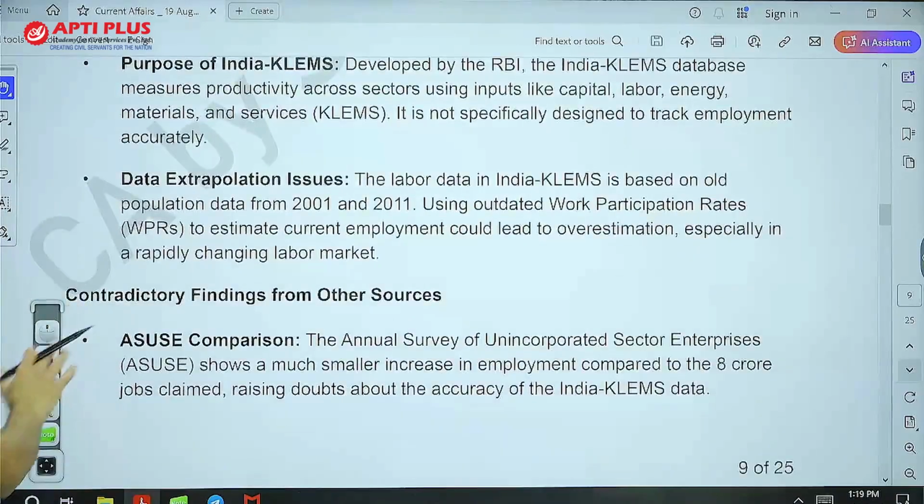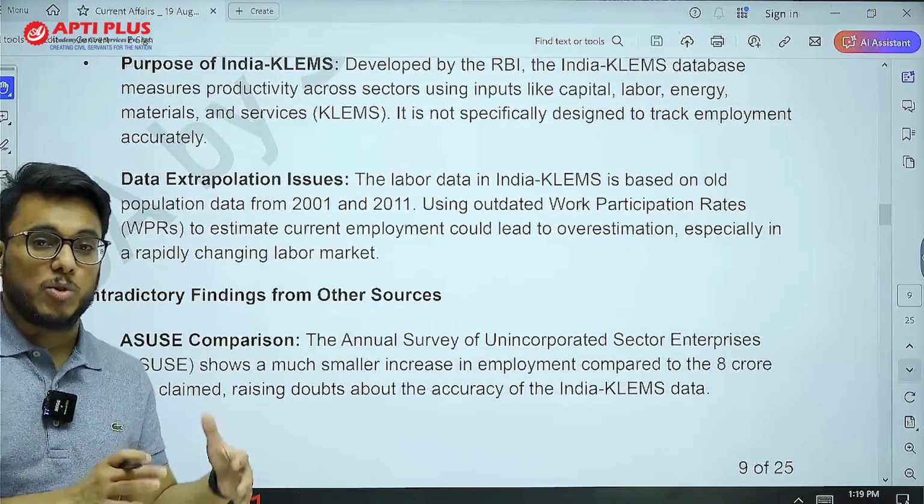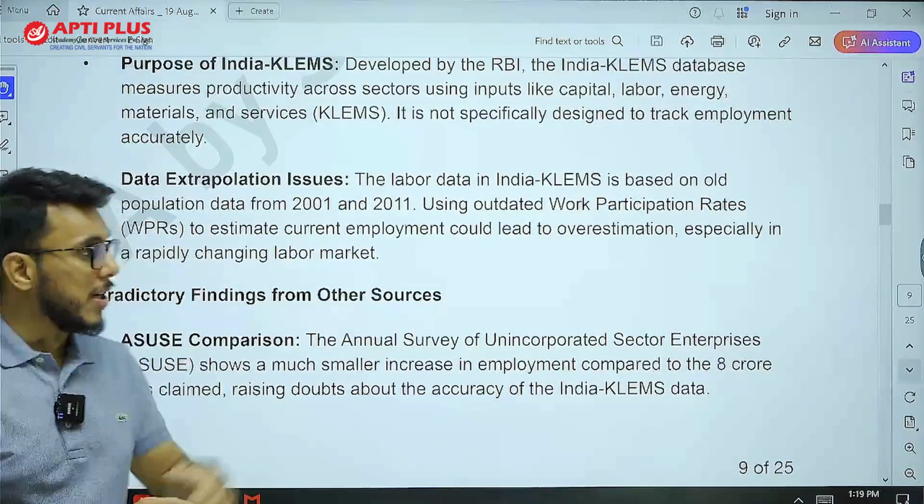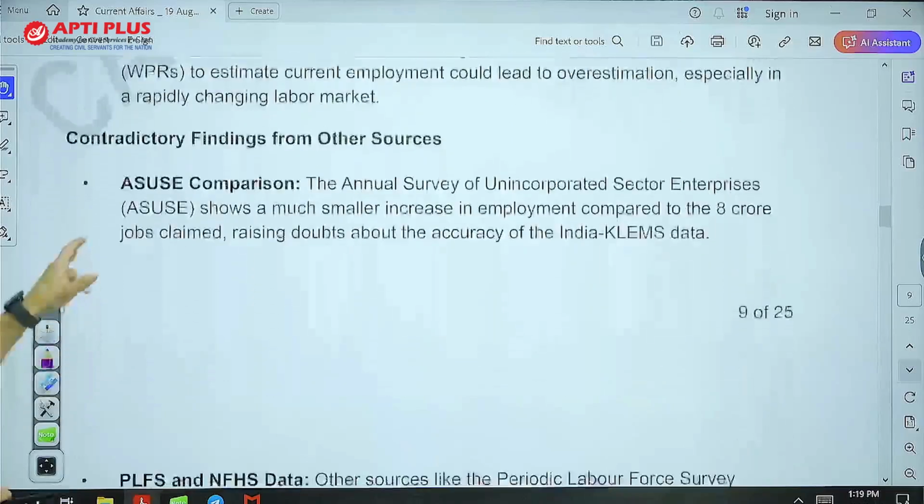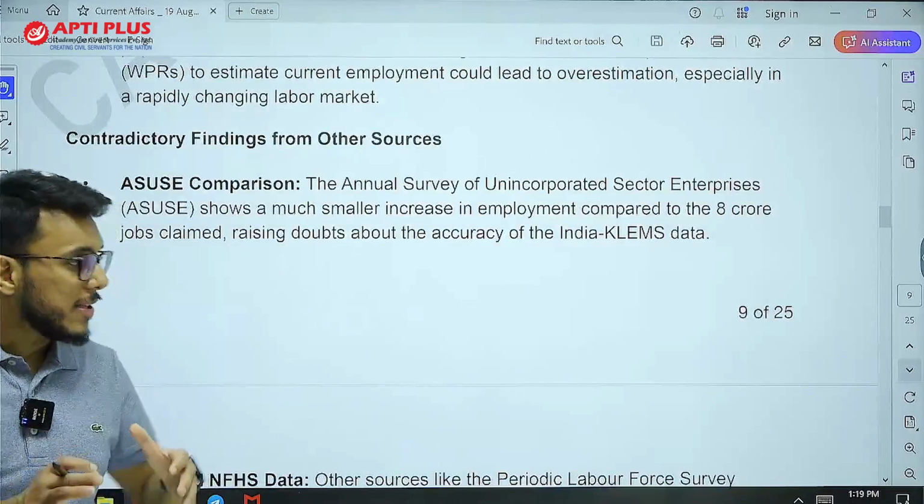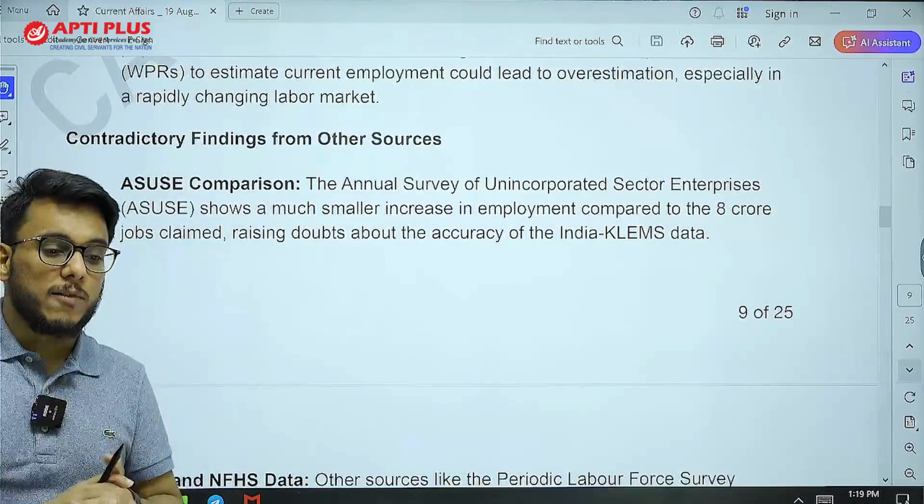Correlation is not there. The second thing that comes here is that the population data that is being used is also old. Now, when we have other surveys, these other surveys point in a different direction.